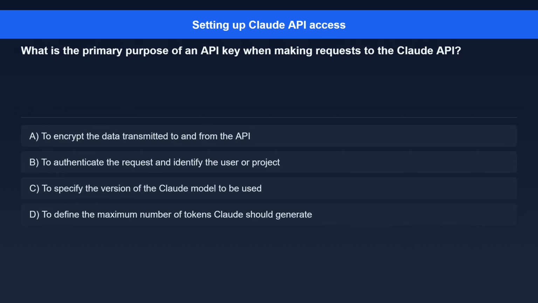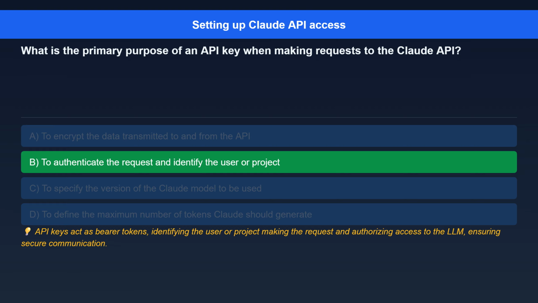The correct answer is, to authenticate the request and identify the user or project. Here's the explanation. API keys act as bearer tokens, identifying the user or project making the request and authorizing access to the LLM, ensuring secure communication.